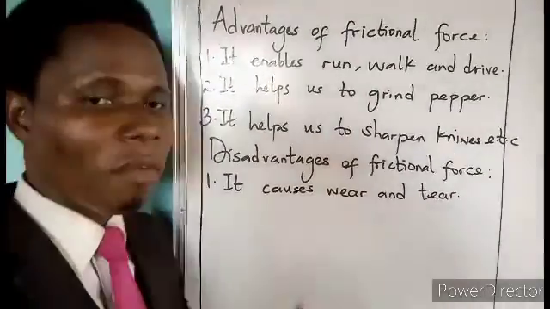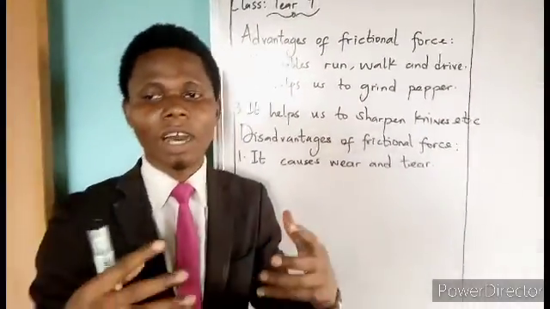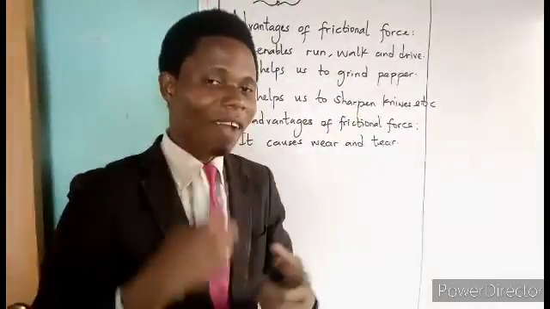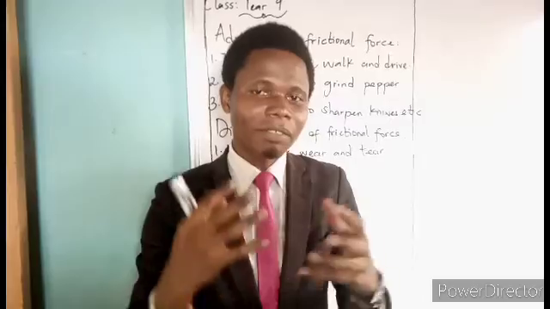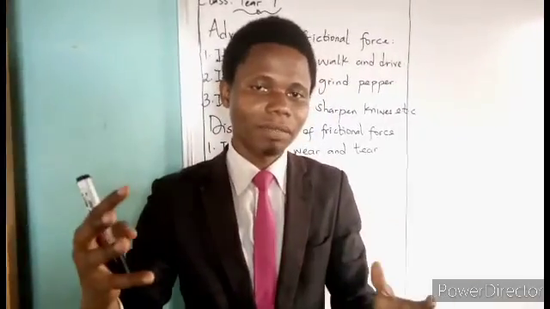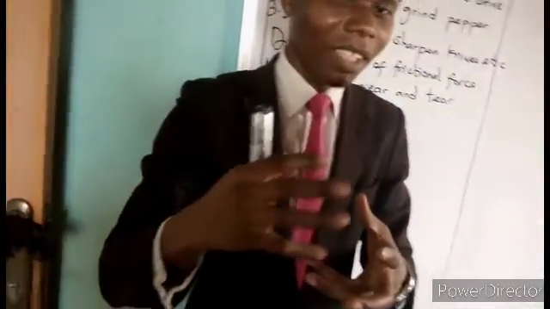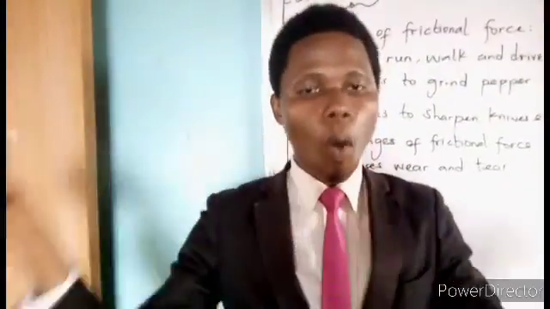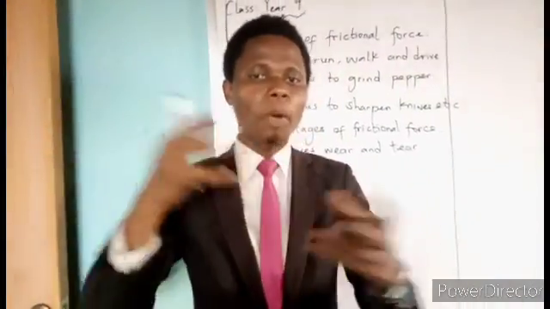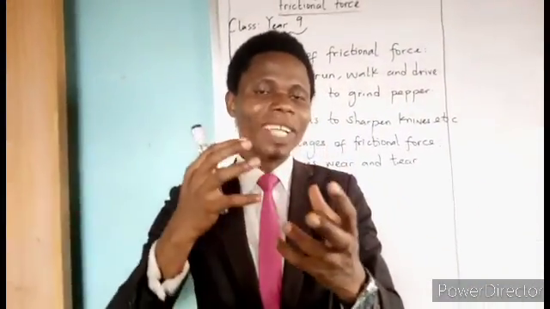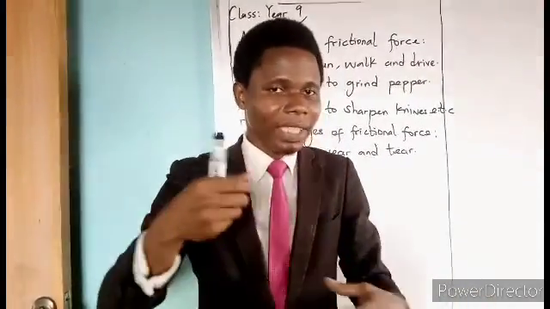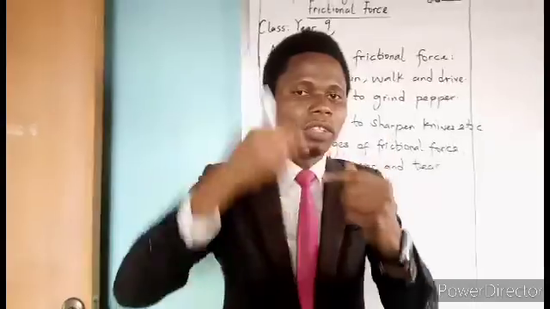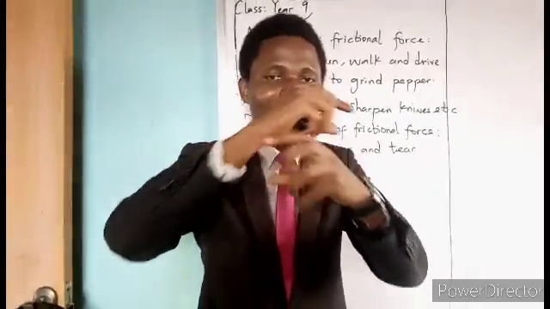This simply means that, for instance, let's take a look at a car. When you're driving a car, sometimes the tire bursts, and you hear the sound pop. What makes the tire burst or tear is the application of friction. When the brake is applied suddenly and there is power on the tire, it can make the tire tear.